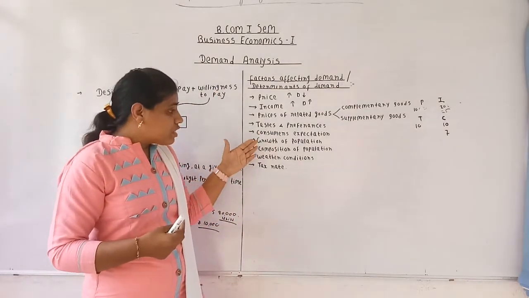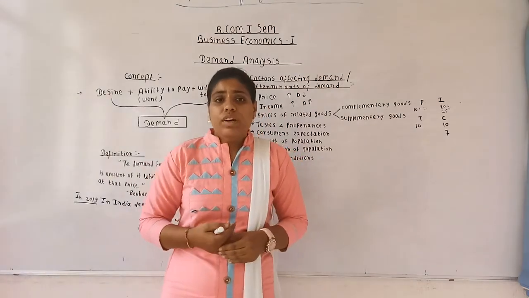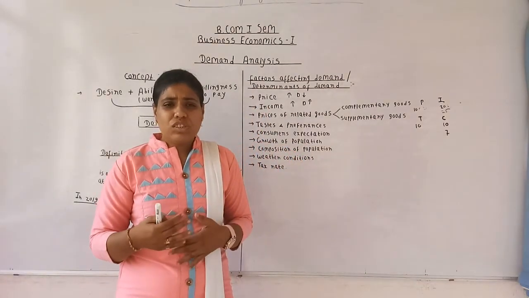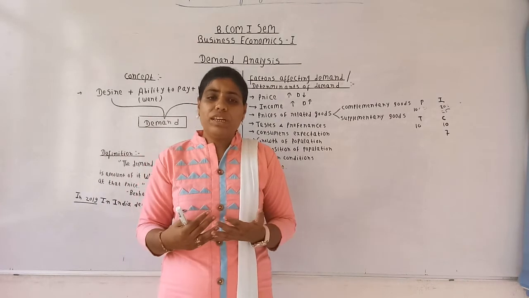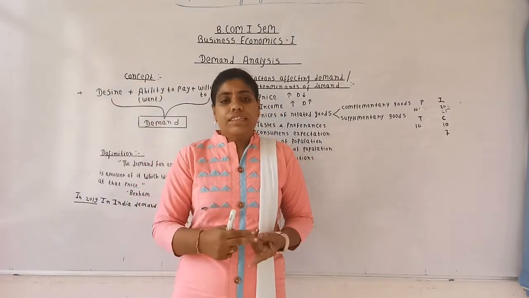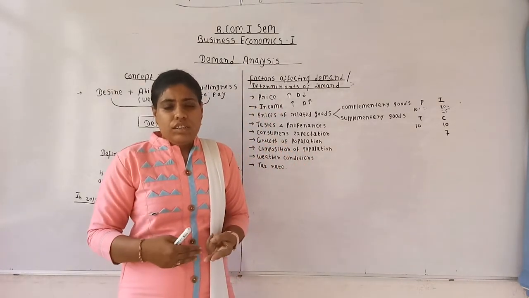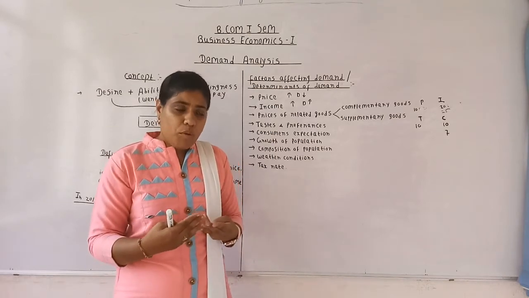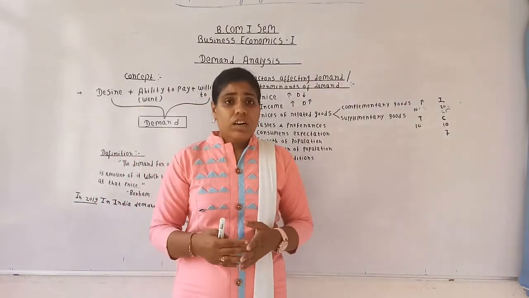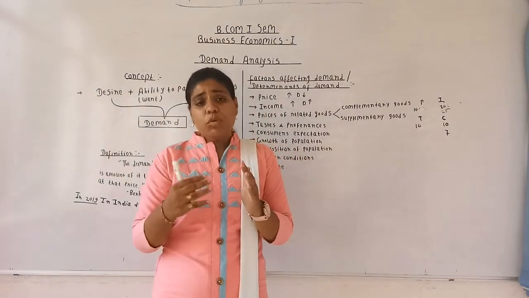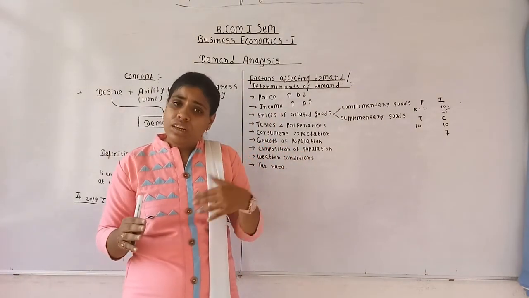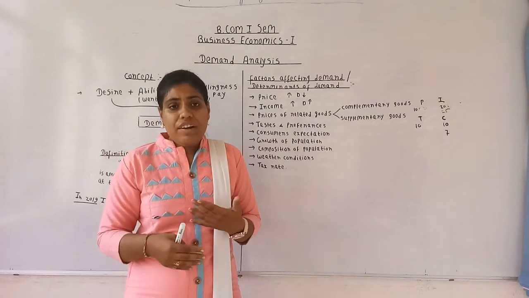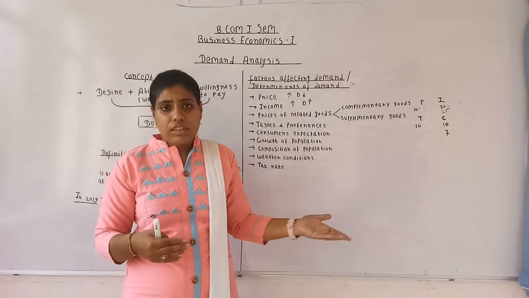Now, next one is composition of population. What is composition of population? Composition of population means the features of the population living in a particular area, like the age, the gender, and the income of the population. If most of the population consists of children, the demand for toys will increase in the economy.